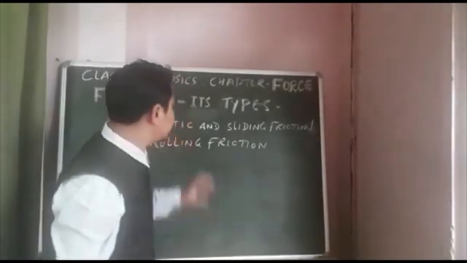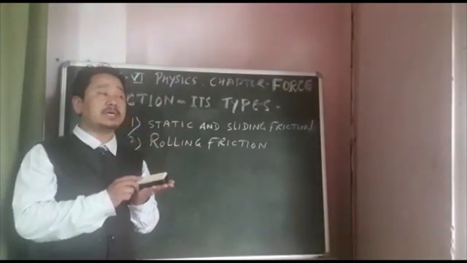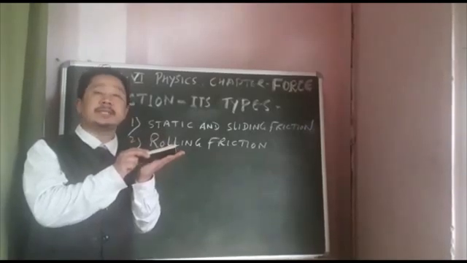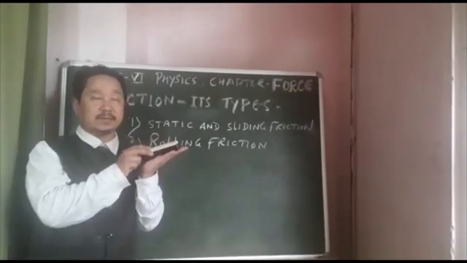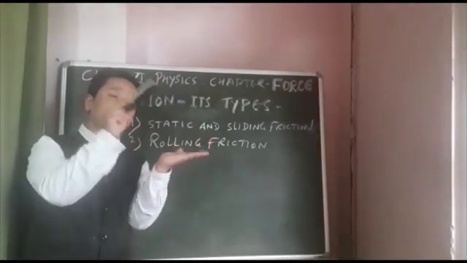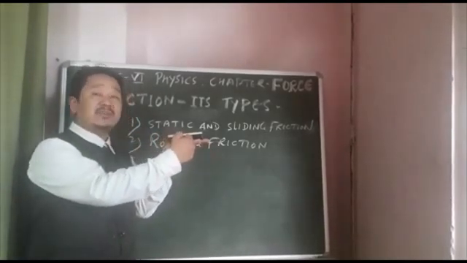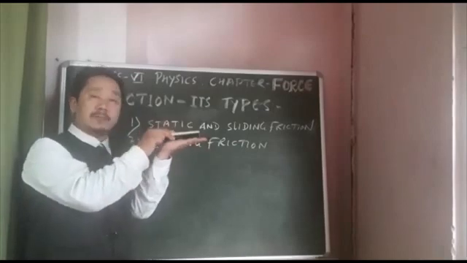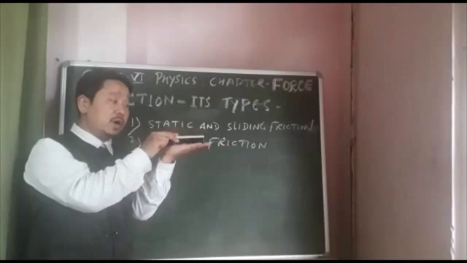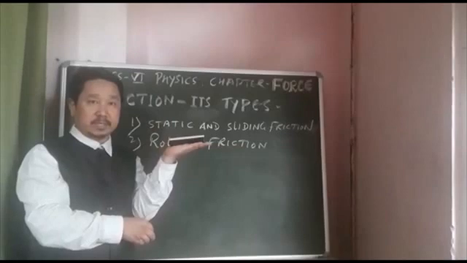Static friction means the friction formed between the two surfaces of objects when they are stationary. That means when they are at rest, when they are not moving. Suppose here you find the two surfaces of these two objects. There is still friction between these two objects. The friction formed between these two objects at that moment is called static friction.